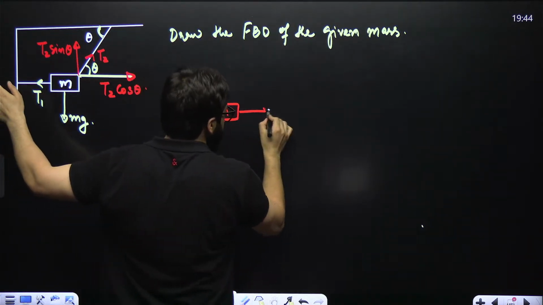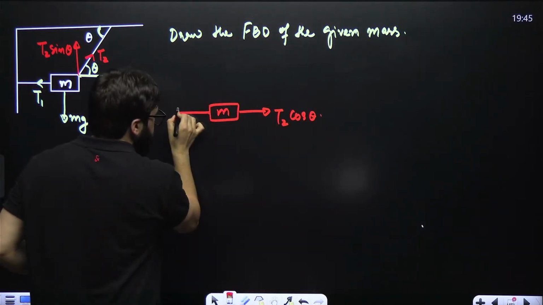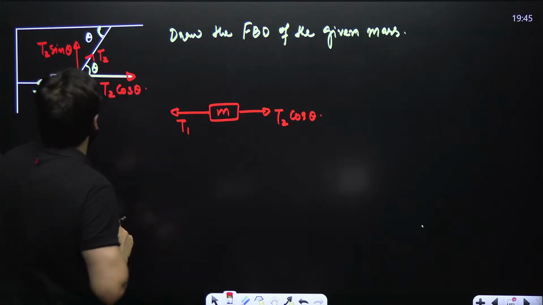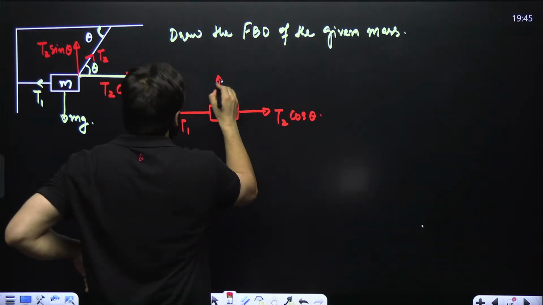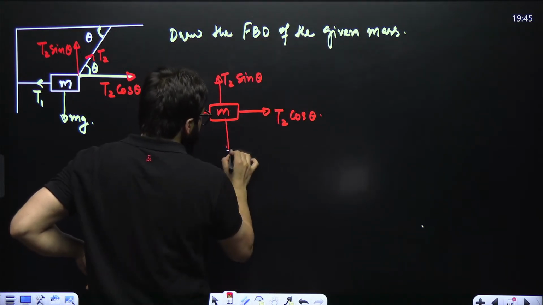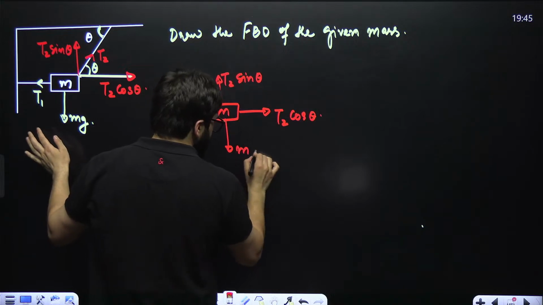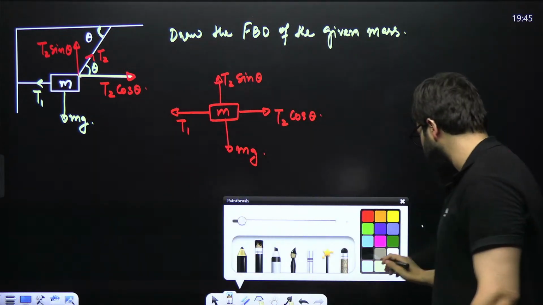This is T2 cos of theta, and from this side this is T1. In the upward direction, what is the force acting? That is T2 sine of theta. What is the force acting in the downward direction? That is mg. Now you can balance this.